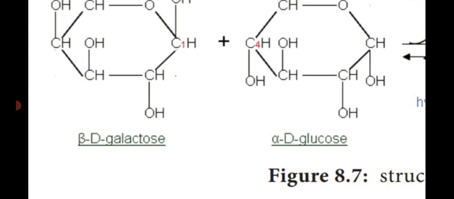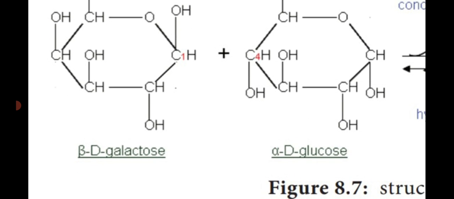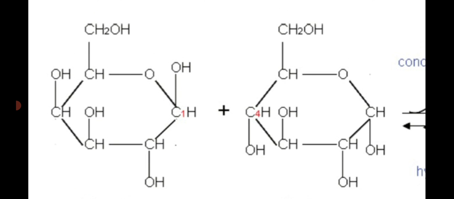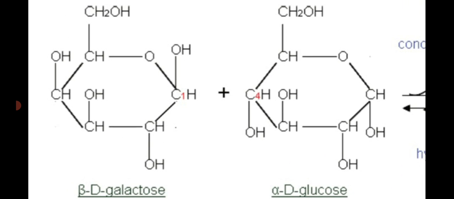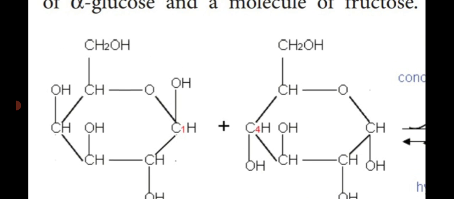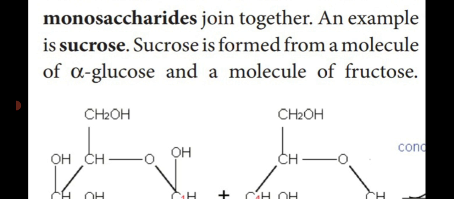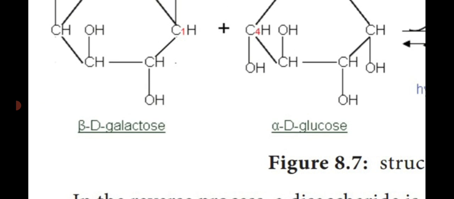Dear students, see the first formula. The first formula is for beta D galactose. The second one is alpha D glucose. So glucose and galactose join together to form a disaccharide. So this is the best example for disaccharide. It is the combination of beta D galactose and alpha D glucose.